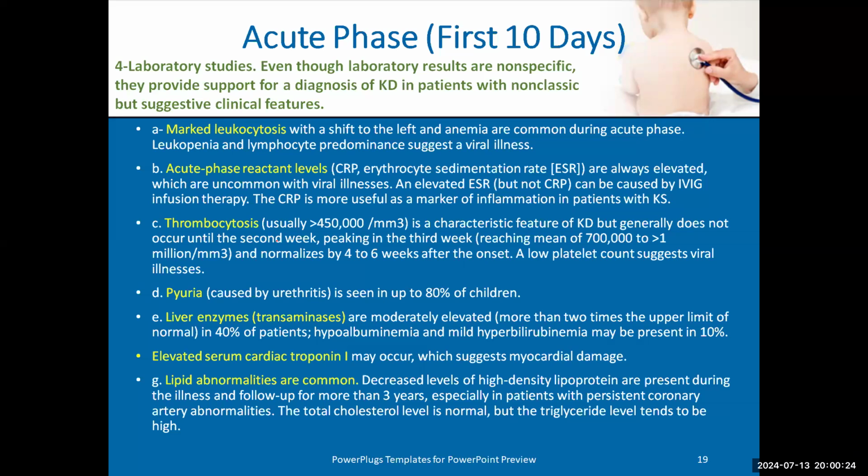We can use CRP in follow-up of the prognosis of Kawasaki and its response to IVIG, but we cannot use ESR because ESR is elevated by IVIG. Okay?